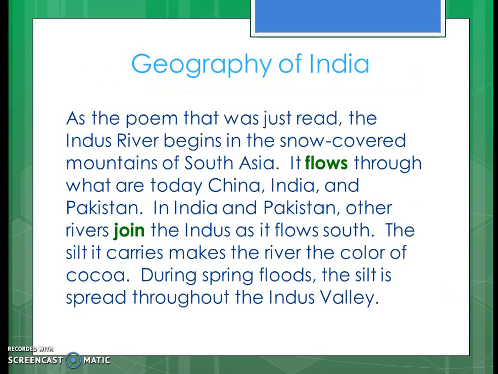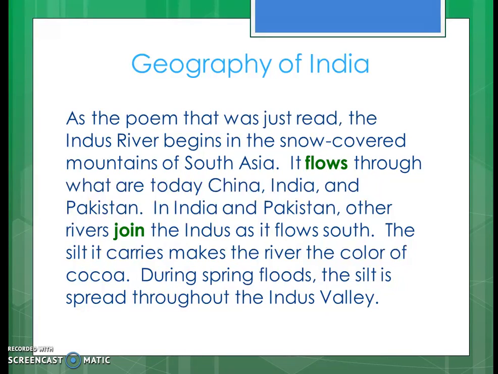Now let's go. Here's the first paragraph we're going to be dealing with, geography of India. As the poem that was just read, the Indus River begins with snow-covered mountains of South Asia. It flows through what are today China, India, and Pakistan. In India and Pakistan, other rivers join the Indus as it flows south. The silt it carries makes the river the color of cocoa. During spring floods, the silt is spread throughout the Indus Valley.